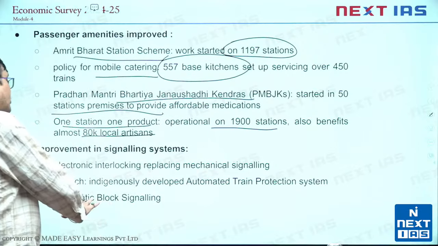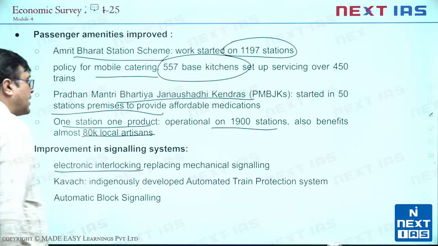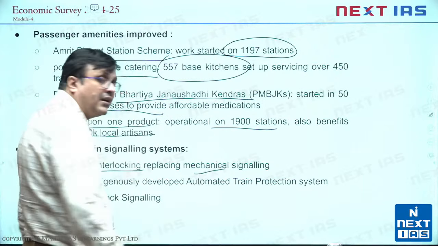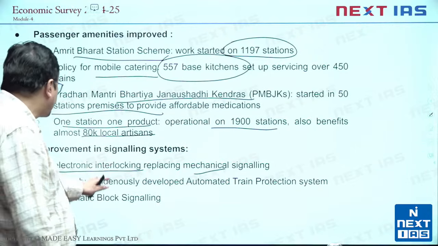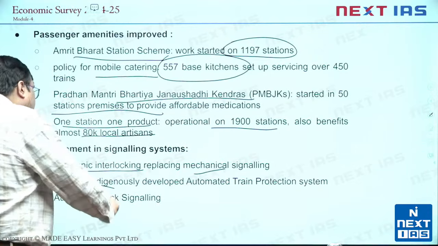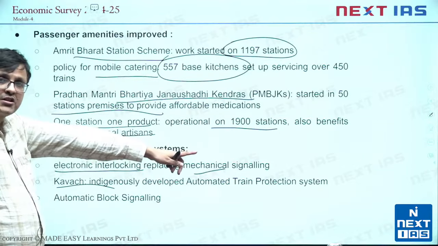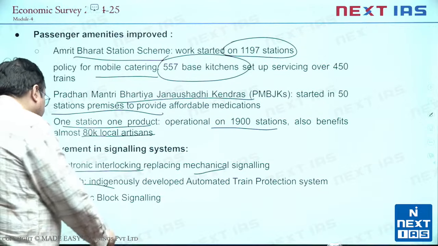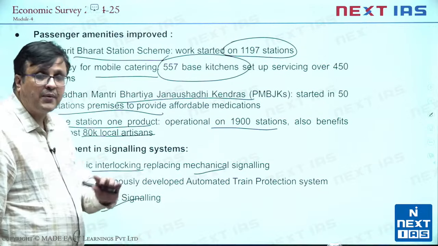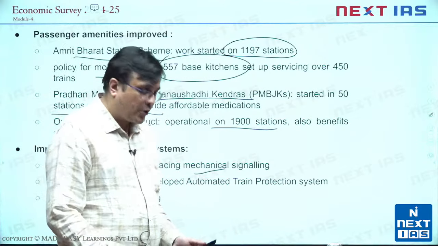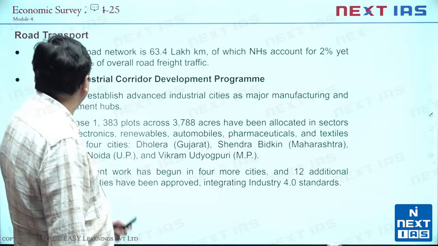Signaling system has improved. Electronic interlocking is now replacing the mechanical signaling. So manual signaling कम हो रहा है, electronic बढ़ रहा है. Kavach has been developed as an indigenously automated train protection system. Anti-collision system है ये. और automatic block signaling अब आ गई है, पहले manually होती थी. तो protection के लिए भी हम technology wise better कर रहे हैं.